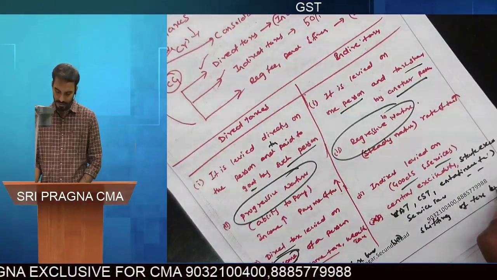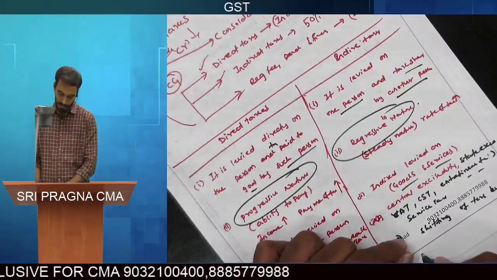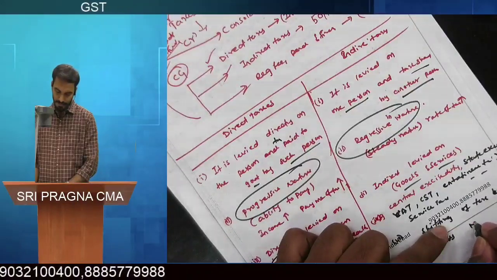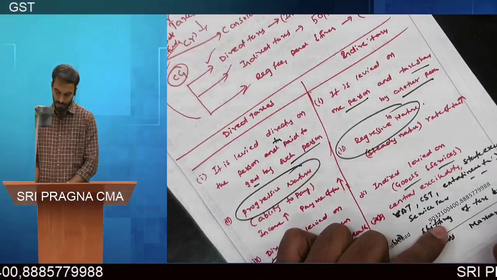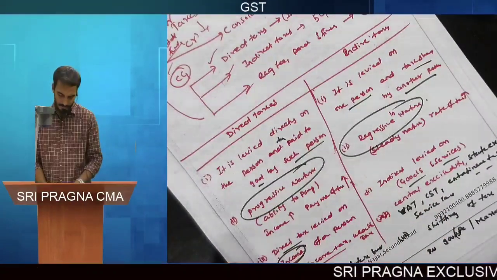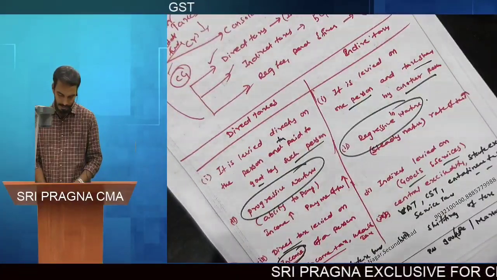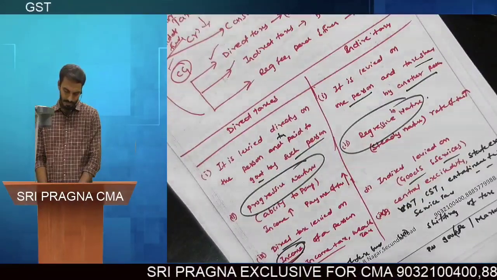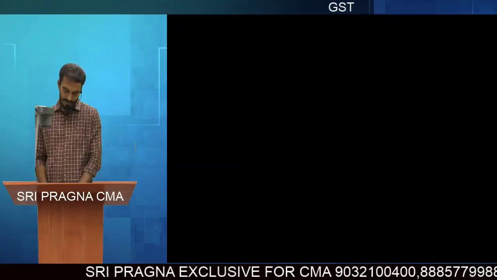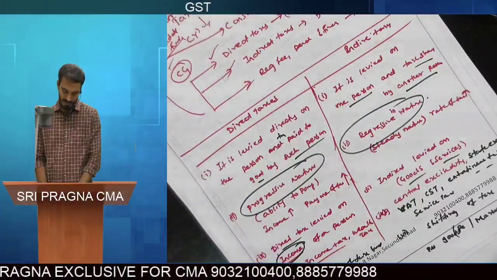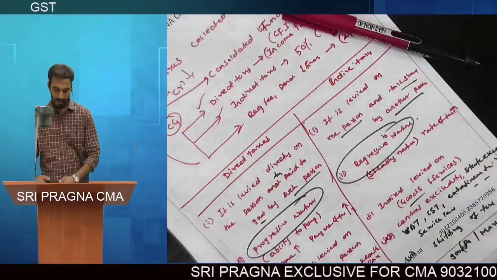Shifting of tax burden. For example, if you have purchased a product or a good, say a pen or marker from a shop. The pen cost around 10 rupees, and the shopkeeper used to have a profit of 3 rupees, and the shopkeeper used to pay tax on this pen around 2 rupees. So by adding all this we'll get 15 rupees.